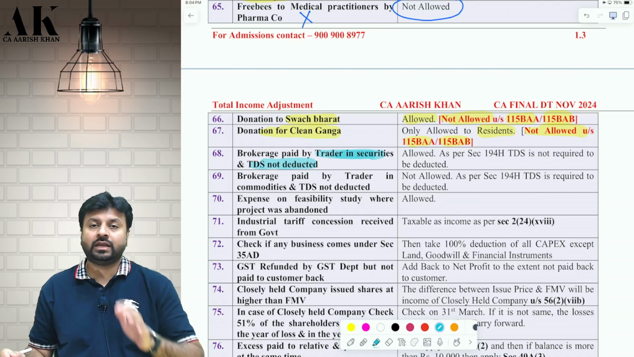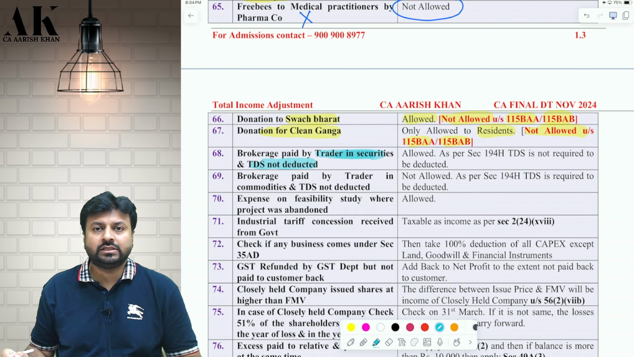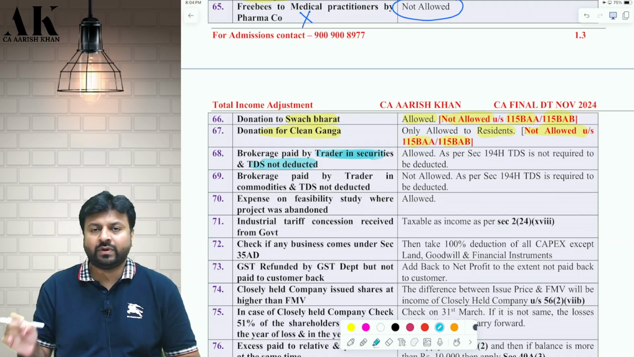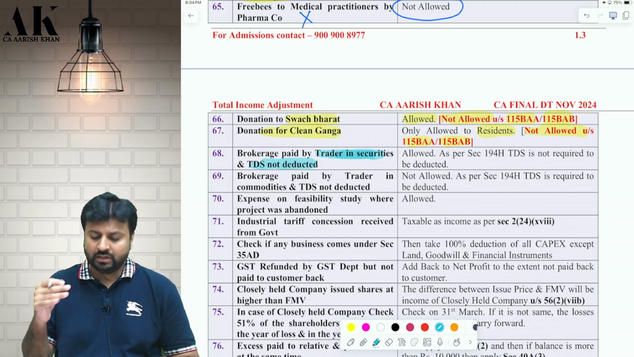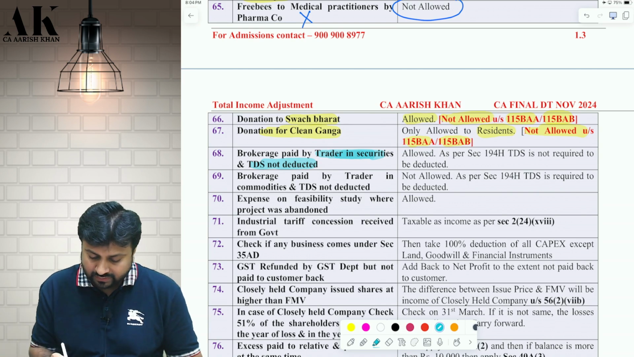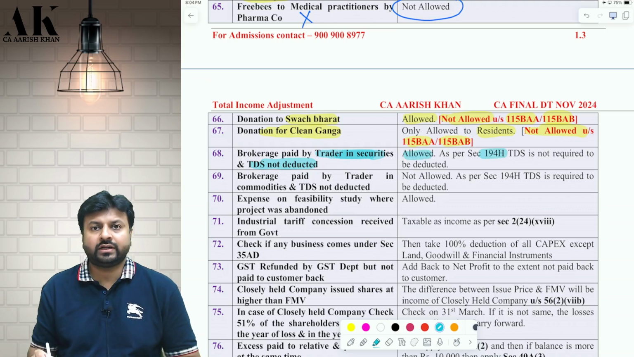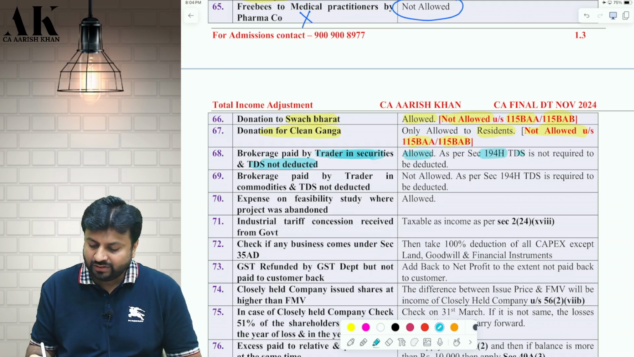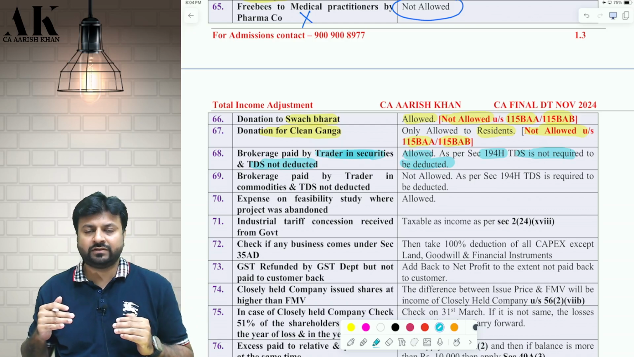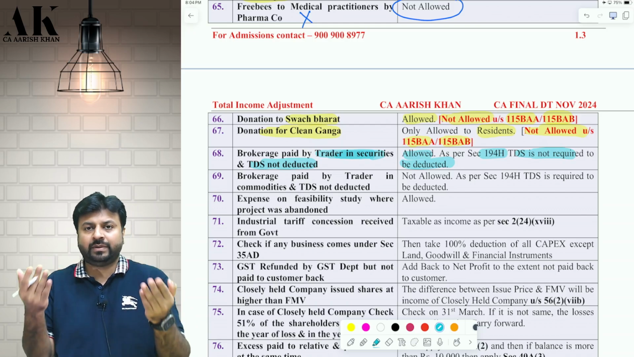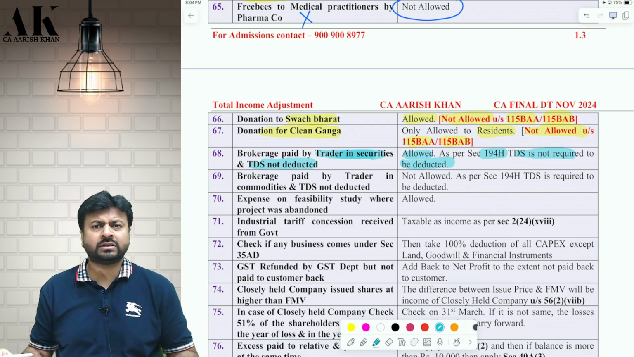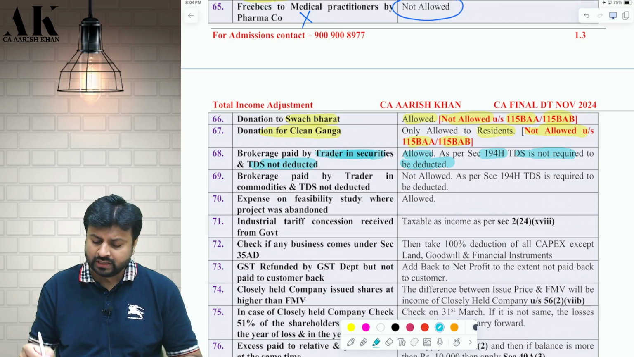So if you are making any brokerage payment to trader in security, generally brokerage and commission TDS is covered under 194H. But 194H specifically excludes what? The brokerage on securities. Therefore, this will be allowed even though you have not deducted the TDS, because under 194H you are not supposed to deduct TDS on such things. Okay. So if you buy any securities, if you buy any shares from stock market, if you are paying any brokerage, you are not deducting TDS, it's okay. You are not supposed to deduct TDS on that under 194H, so it is allowed.